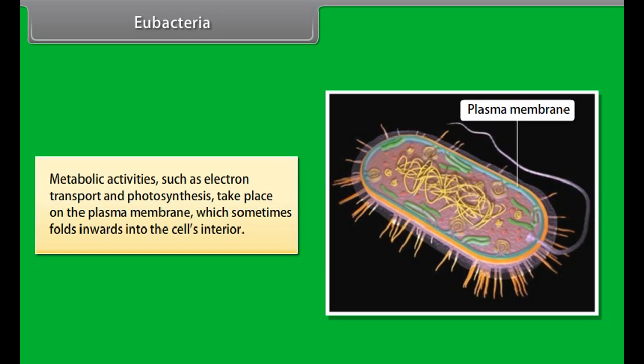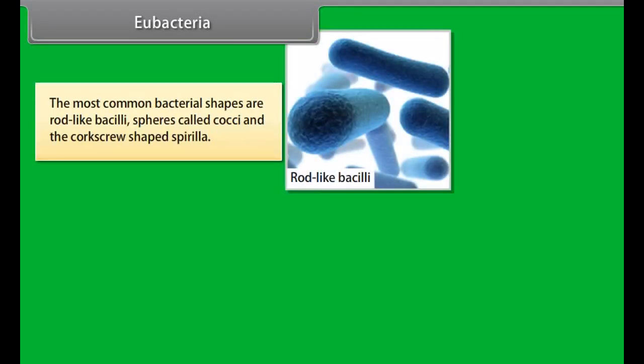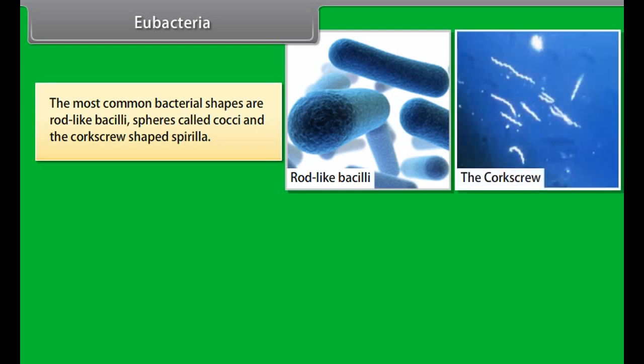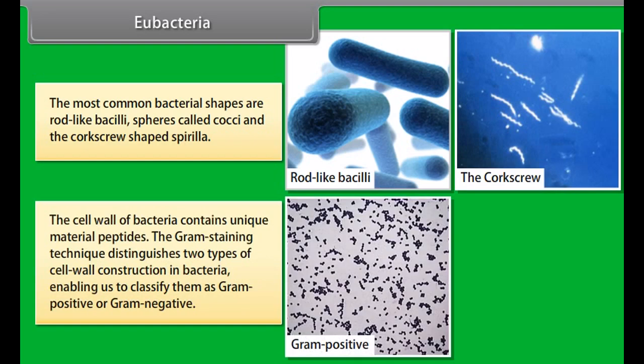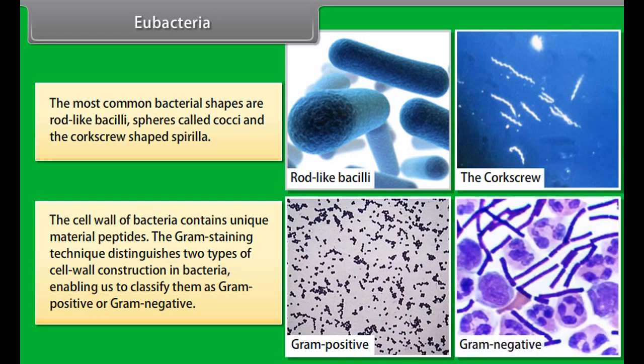cell's interior. The most common bacterial shapes are rod-like bacilli, spheres called cocci, and the corkscrew-shaped spirilla. The cell wall of bacteria contains a unique material, peptidoglycan. The Gram staining technique distinguishes two types of cell wall construction in bacteria, enabling us to classify them as gram-positive or gram-negative.